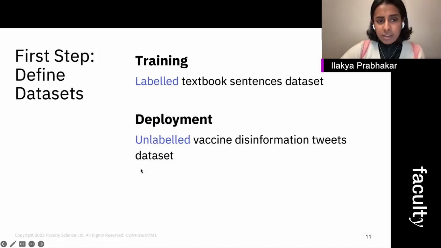And then to deploy my models, I curated my own vaccine disinformation tweet data set, which was scraped from the platform X. So this is unlabeled. So the idea is, using this textbook data set, can we essentially create models to label the tactics in the Twitter data set with a certain degree of confidence?